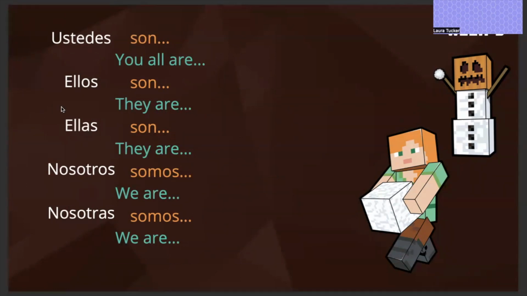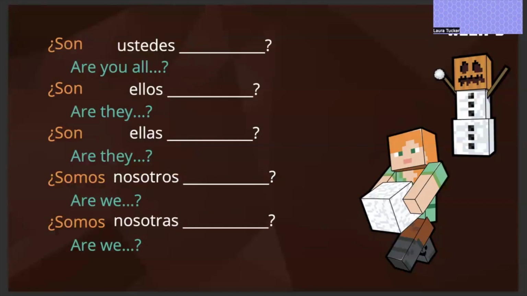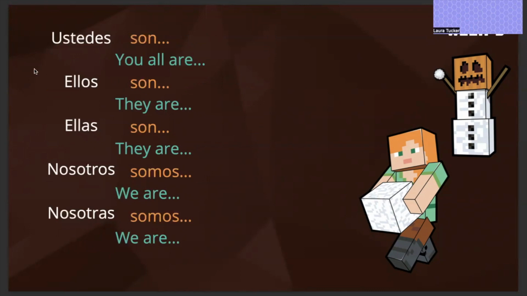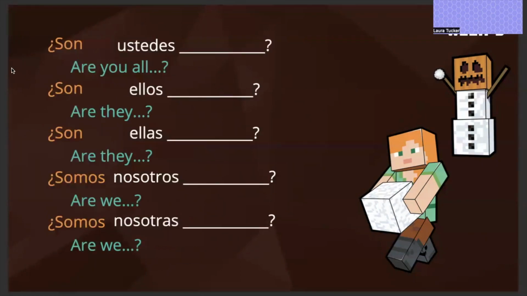Muy bien. So let's very quickly see some questions. If we want to ask a question, we are literally taking the sentence and we are just flipping the order of the first two words here. So, for example, ustedes son, it's going to be son ustedes. Ellos son becomes son ellos to make the question.